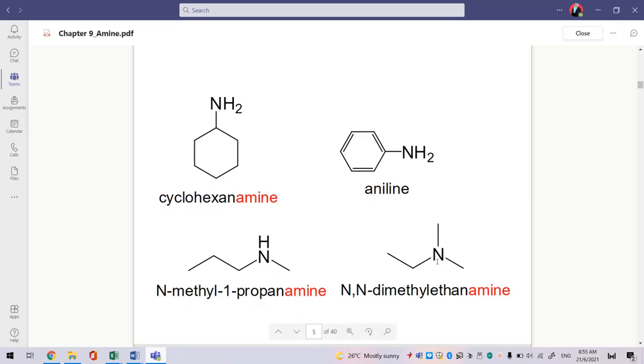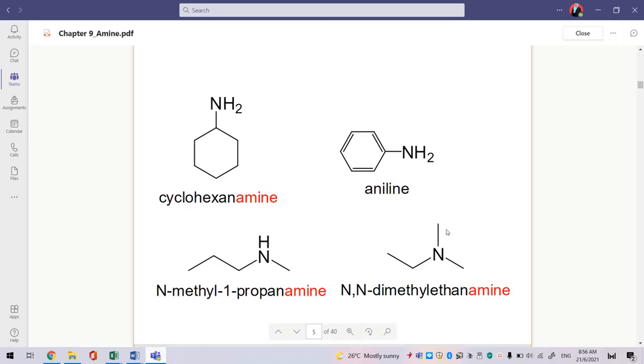Okay, how about this one? This one is tertiary amine because 1, 2, 3 alkyl groups are attached to 1 nitrogen atom. So the naming should be 1, 2. Here is the longest carbon chain, so it will be ethanamine.